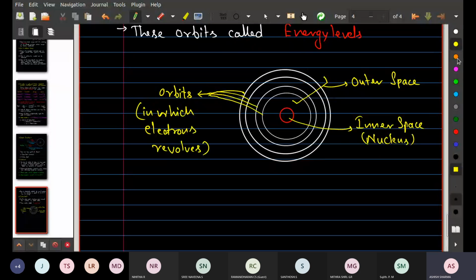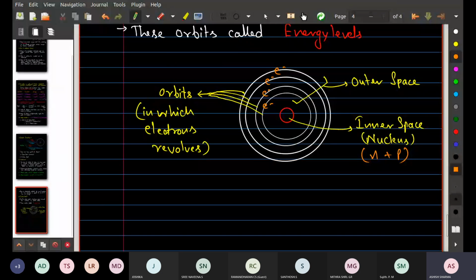Try to understand. The electrons are present at the outermost, in outer circuits, or you can say in outer part of the atom. But the protons and neutrons are present at the inner part. So protons plus neutrons are present in inner part or nucleus.